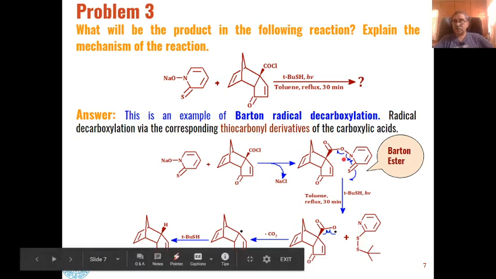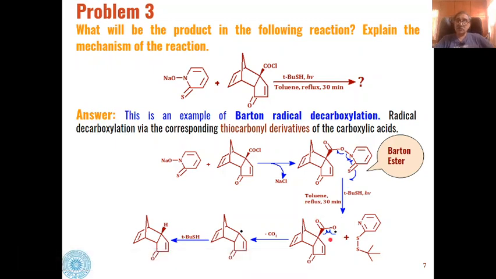Whereas by breaking of this nitrogen oxygen bond, we will have this type of carboxy free radical formed, and then homolytic cleavage of this carbon carbon bond in this carboxy free radical will lead to elimination of a carbon dioxide molecule.